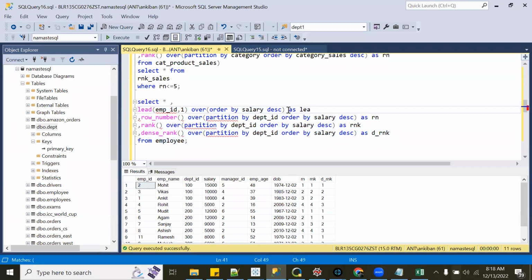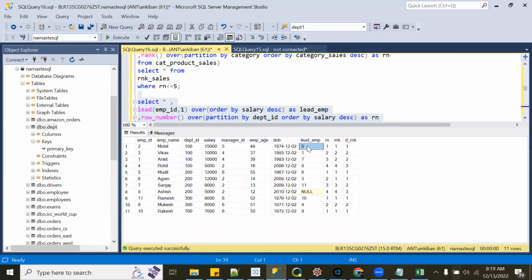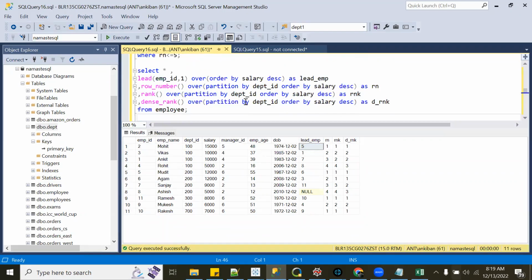As lead. So if you see here, what is happening? I have not given any PARTITION BY, so what it is doing is ORDER BY salary descending. Let me just remove everything else, otherwise it will be confusing.